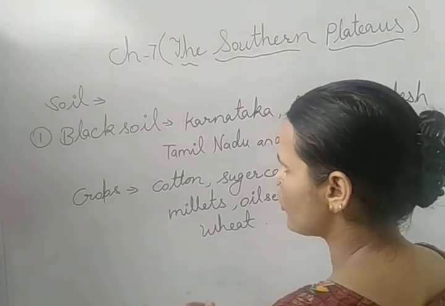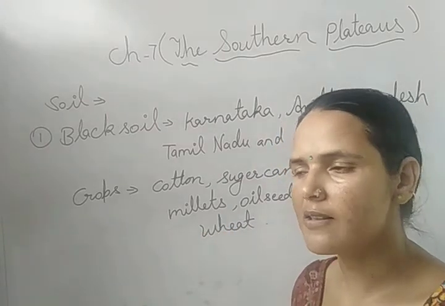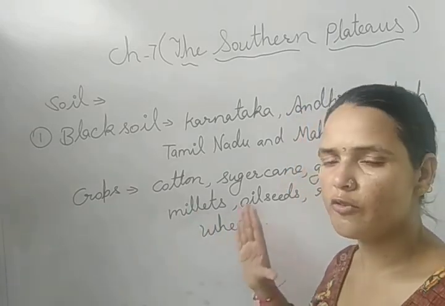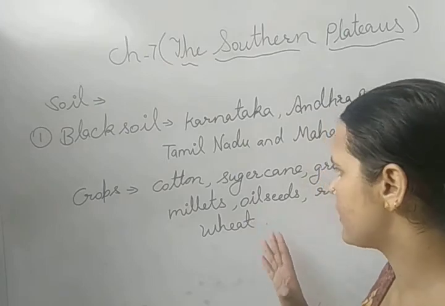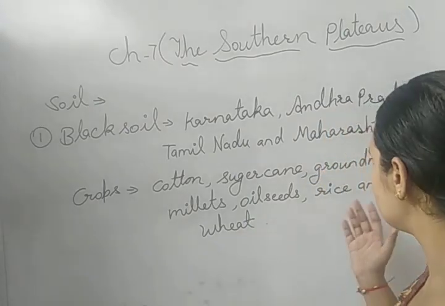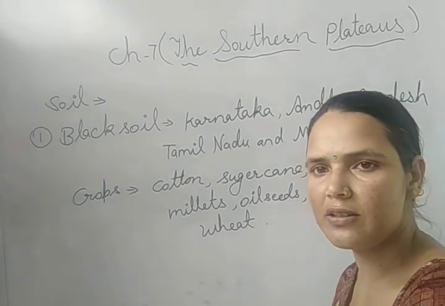So these are the crops which are grown in black soil, or we can say that black soil is very suitable for cultivation of crops like cotton, sugarcane, groundnut, millet, oilseeds, rice and wheat.